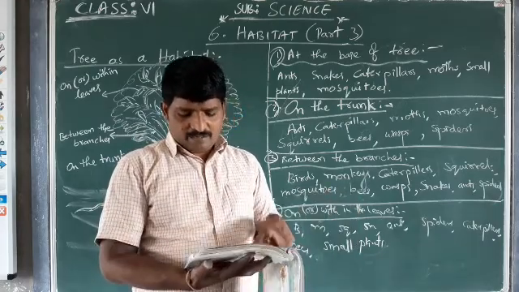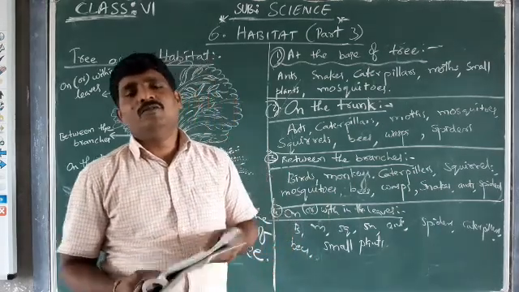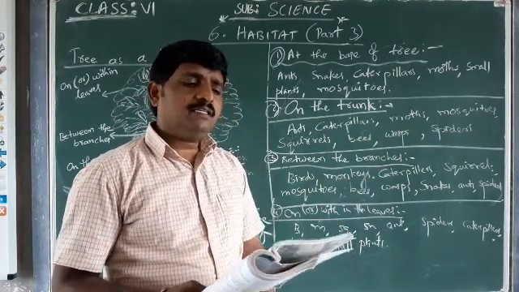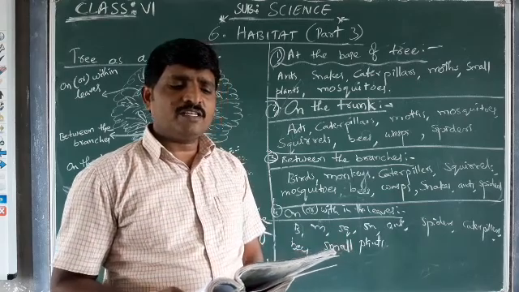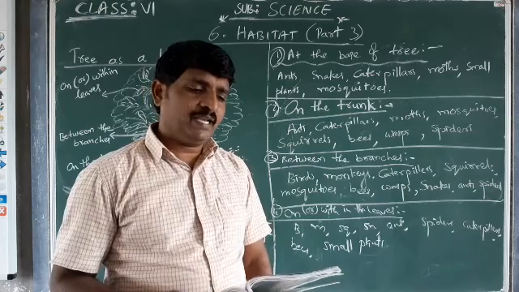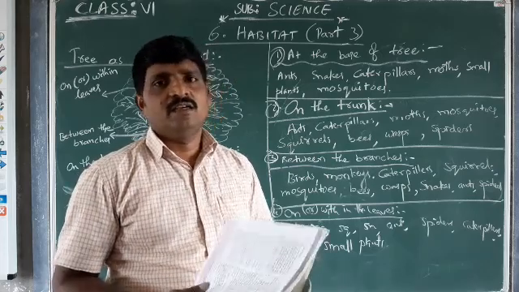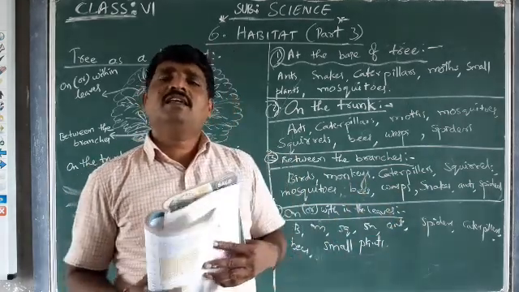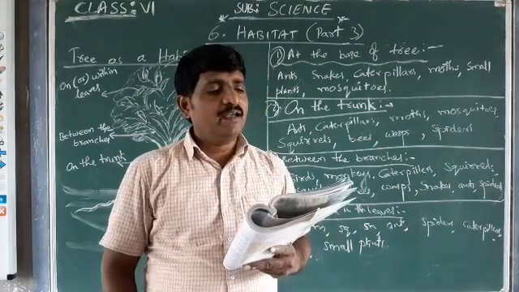Let each member of the group write their observations. Note the following. Make a list of all the organisms seen by you on your first visit. Then add the names of organisms that you might find in your next visit. After 4 or 5 hours, if you go and visit the tree, do you find any other organisms that you can add?